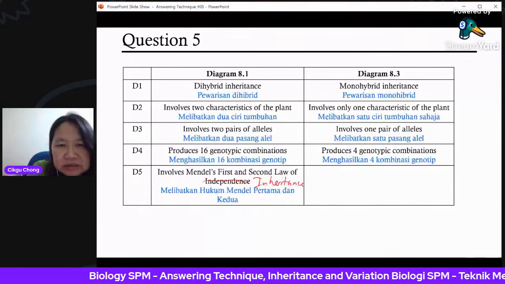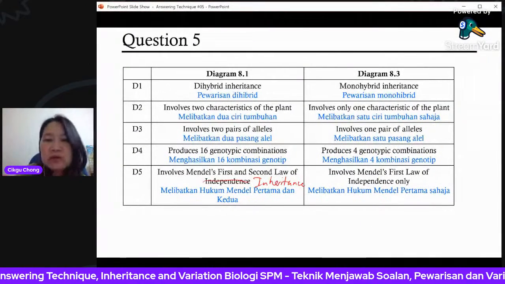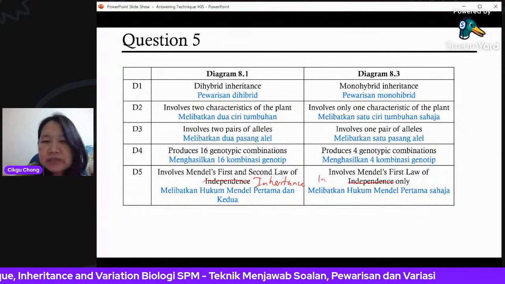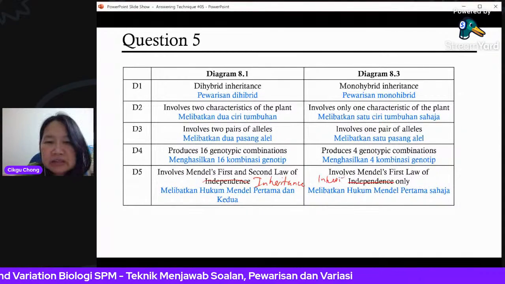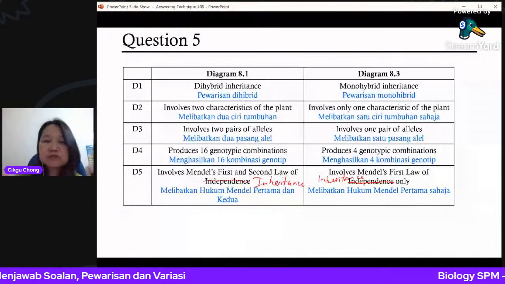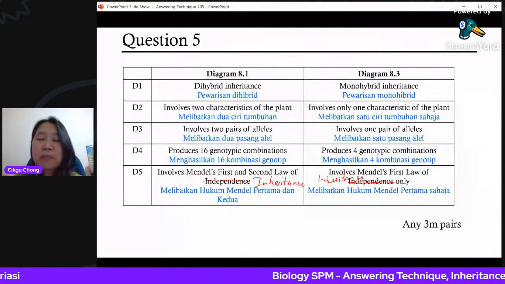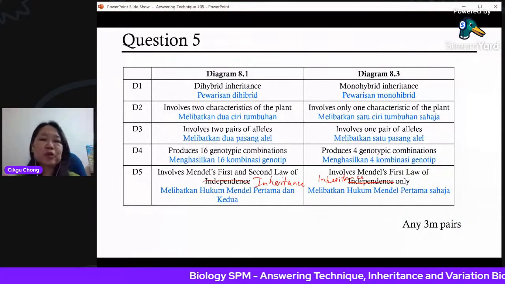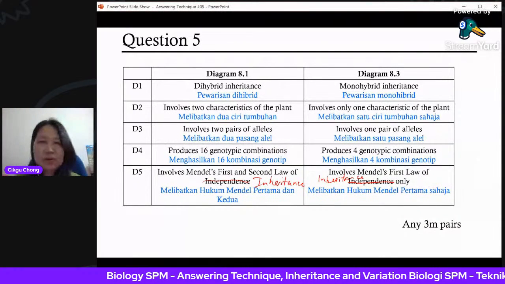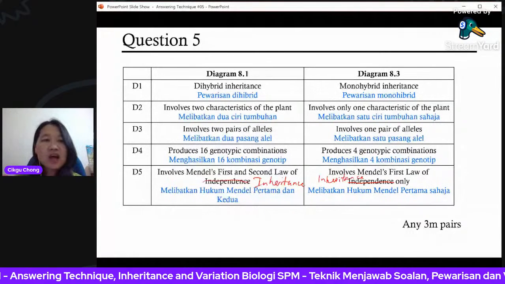Inheritance. And this one, for monohybrid, only involves Mendel's first law of inheritance. Okay, sorry for the typo. Too many words to type, sometimes you get confused. Okay, so any 3 pairs, you get 3 marks full. Not a problem. You need to know the difference between the 2 types of crossing. Okay, we're coming to the end.